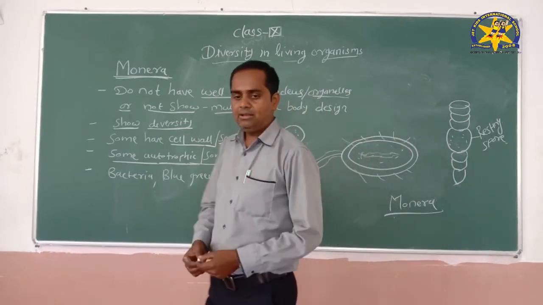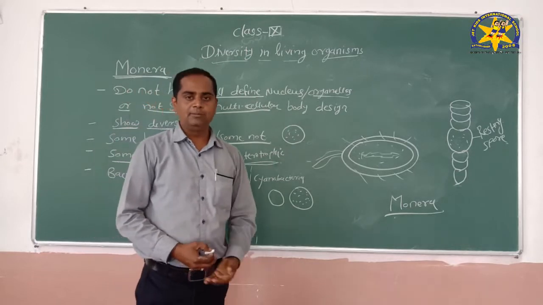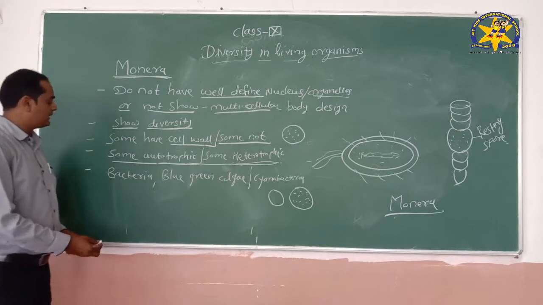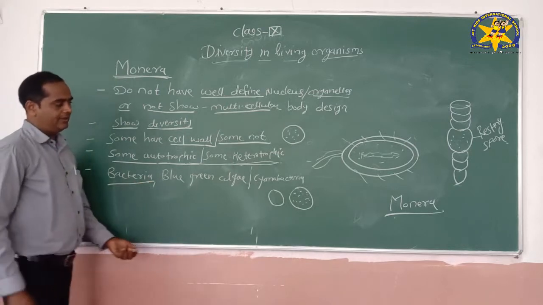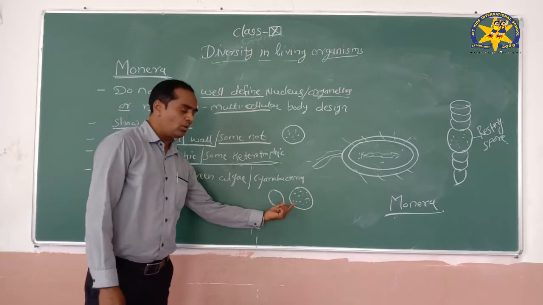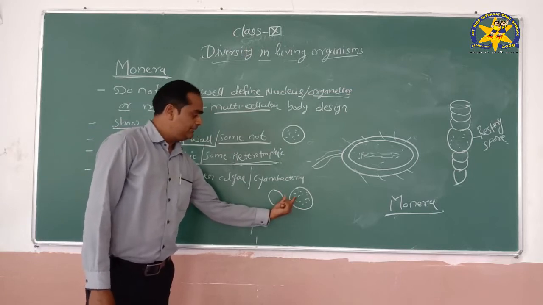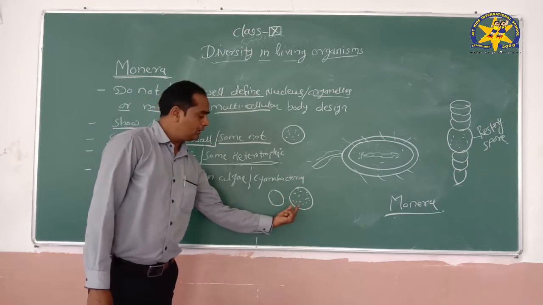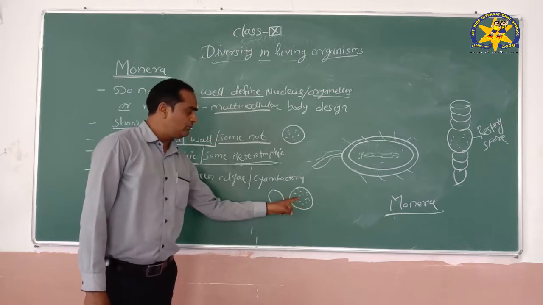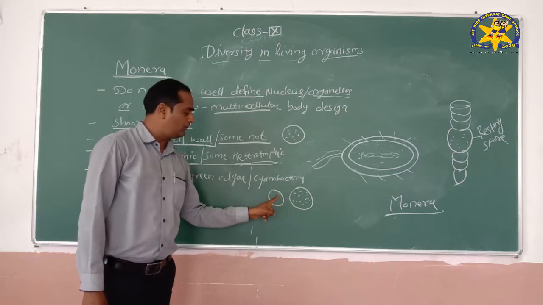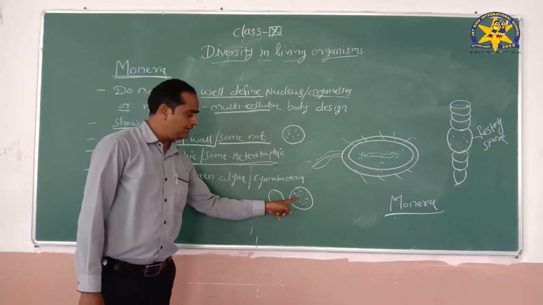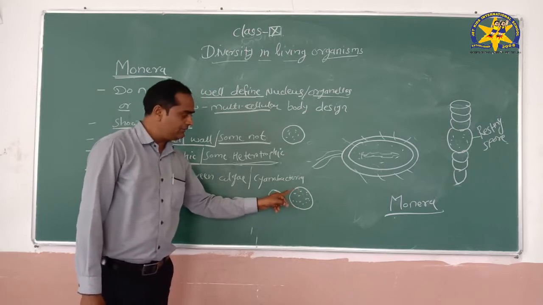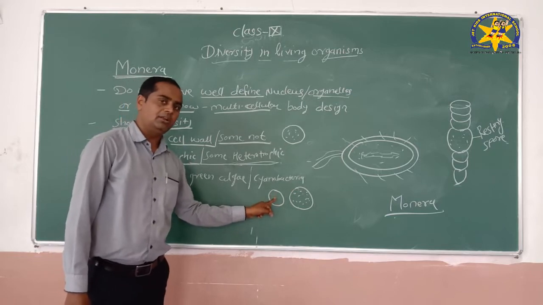Now, in the morning many students asked me what is meant by resting spore and what is meant by cyanobacteria. The examples in this group are bacteria. As I said, if we isolate bacterial colonies from a single sample, the colonies may show different genera or different kinds of bacteria. We cannot say that only one type of organism will be isolated from a single sample. It may have 100 types, it may have 50 types. It depends on how the diversity is developed in a particular place.